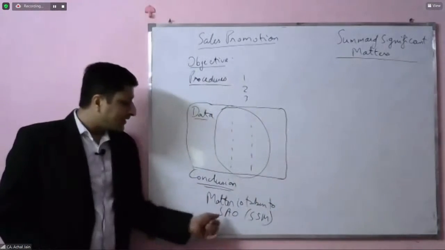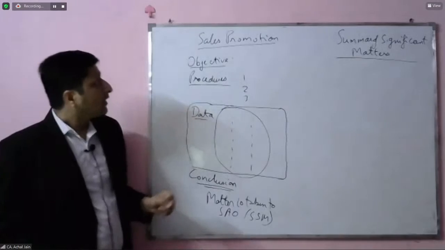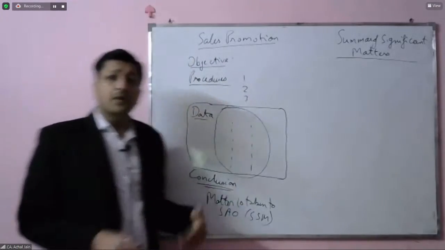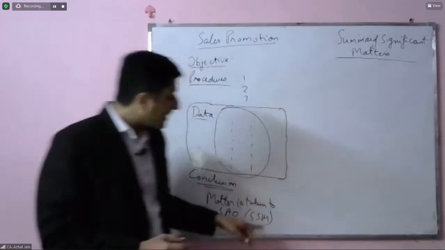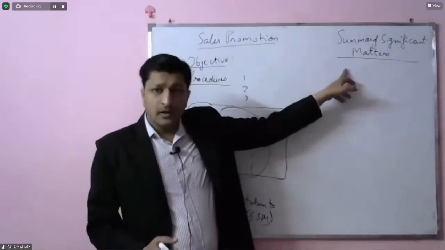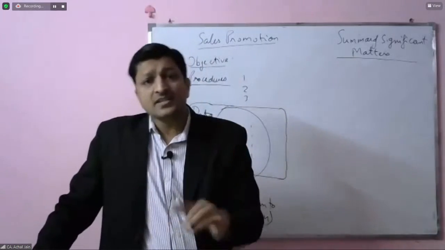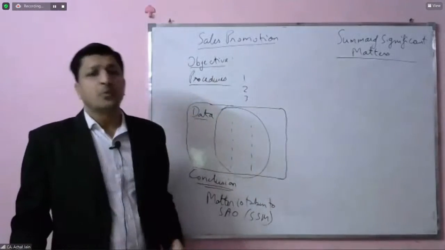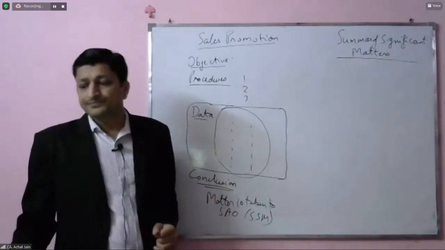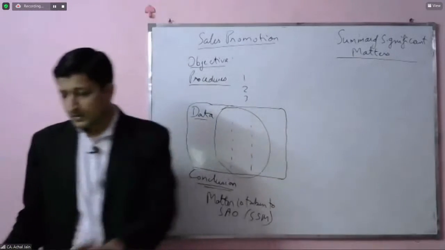Matter is taken to this document. So what will happen? Each and every working paper of the auditor will be having a linkage to this document, which will then be at the last analyzed and assessed by the audit team in terms of the reporting requirements. All right, clear on this part? Yeah.